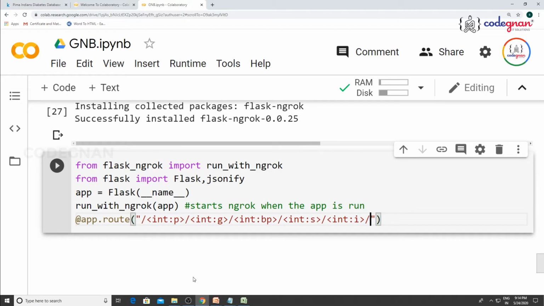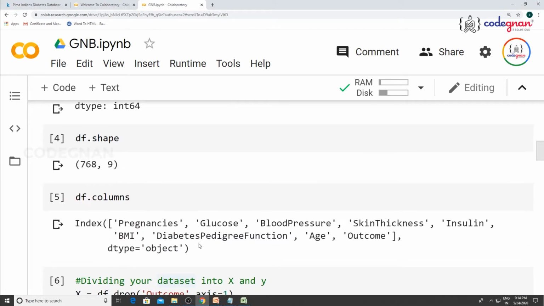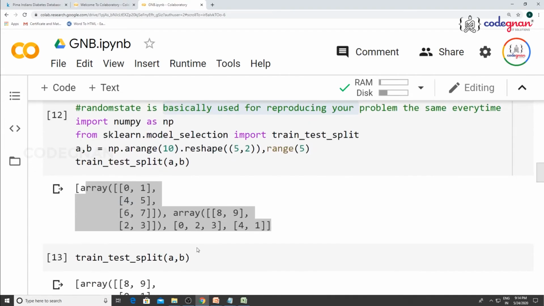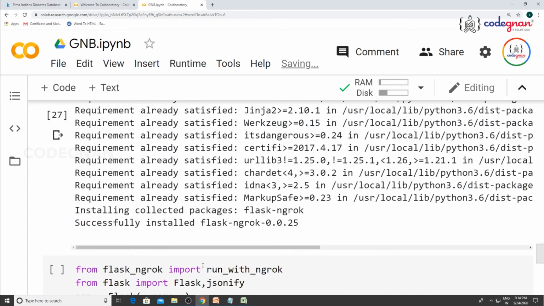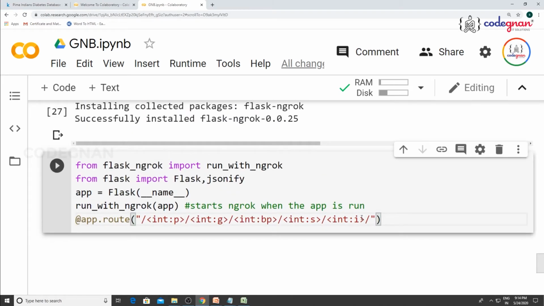We have two float values: body mass index, BMI, is a float value, and the other one is the diabetes pedigree function. Those are some medical terms, we do not worry about the terms. The body mass index is in the format of float, only positive values.